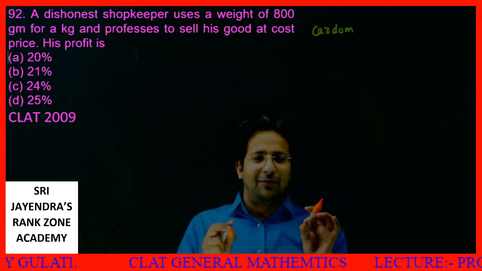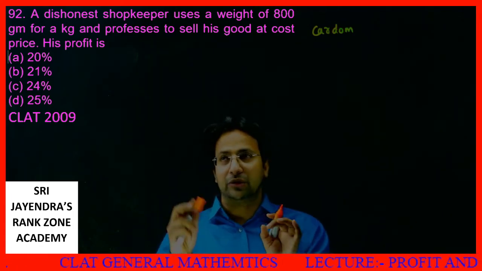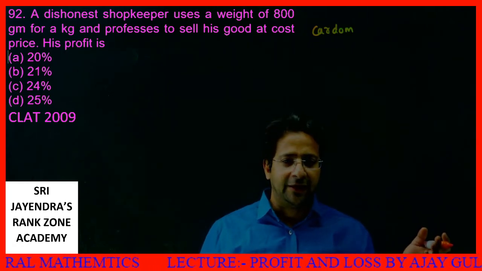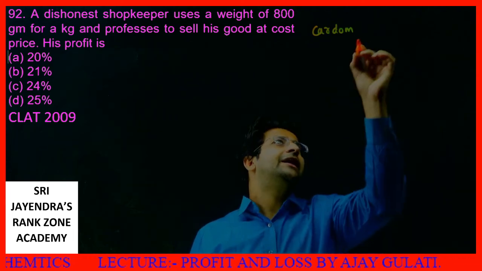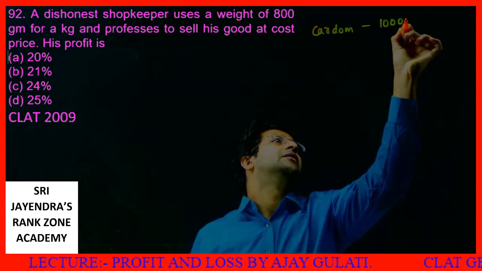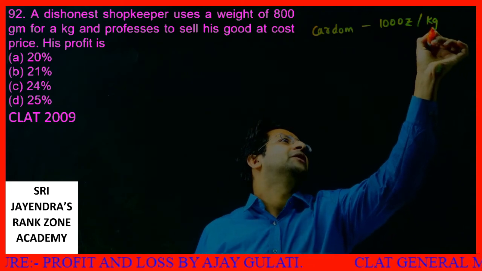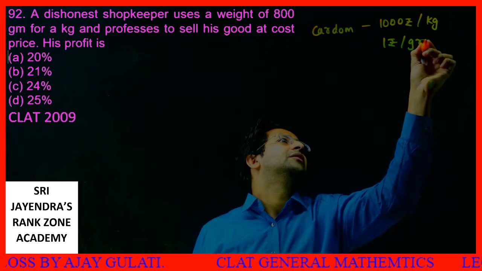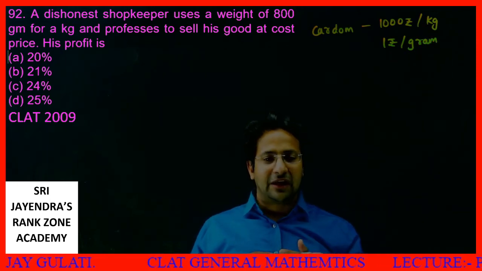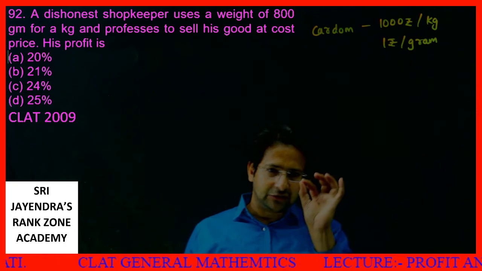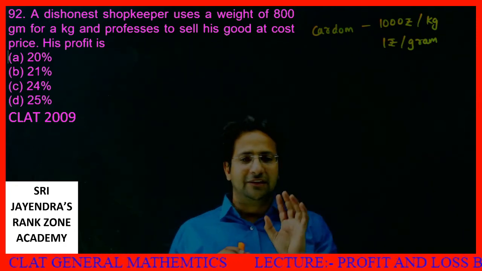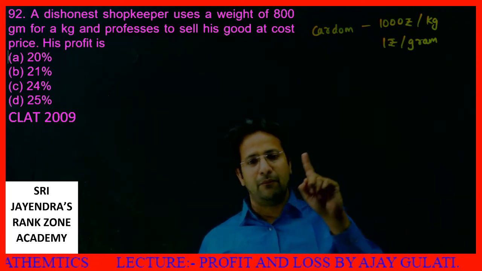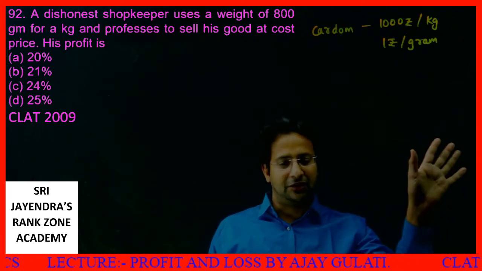I am talking about the time when I started doing aptitude. This mathematics is called aptitude. Like around 2007-8, I started doing aptitude. So at that time it used to be 1,000 rupees per kg. So it was very easy for me to consider 1 rupee per gram. Whenever a dishonest shopkeeper is there, just think about this. He is selling cardamom. 1 gram cardamom, 1 rupee. 1 kg cardamom, 1,000 rupees. Just do the question like this.